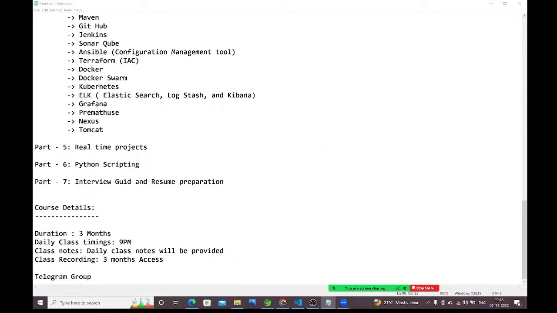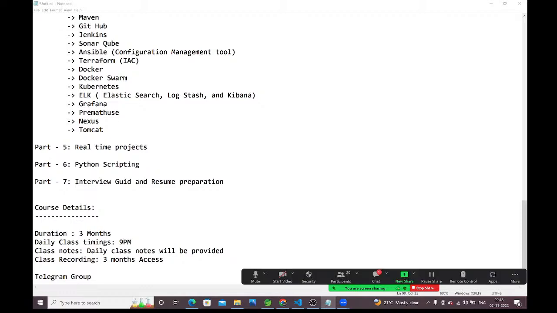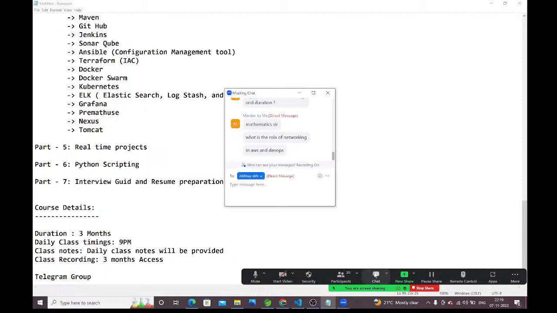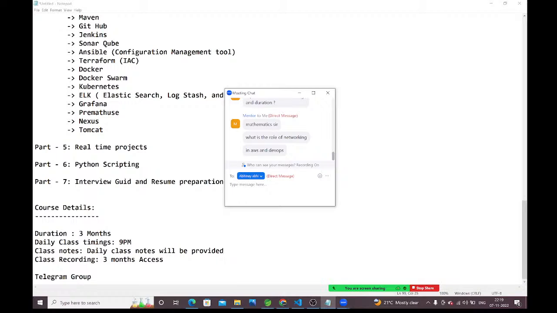I will explain networking, no issue, guys. I will show that in the network and security groups available in AWS. What networks we require and how to enable those things, all of that we will discuss.